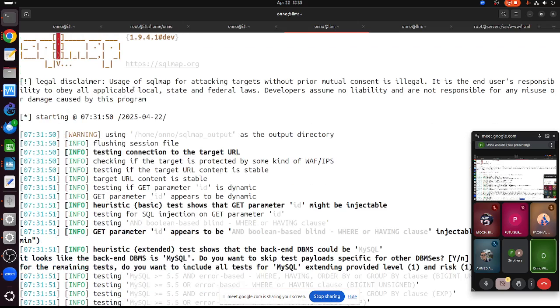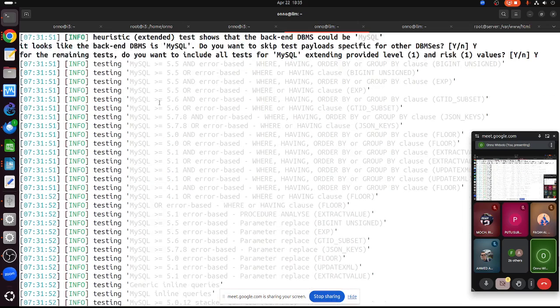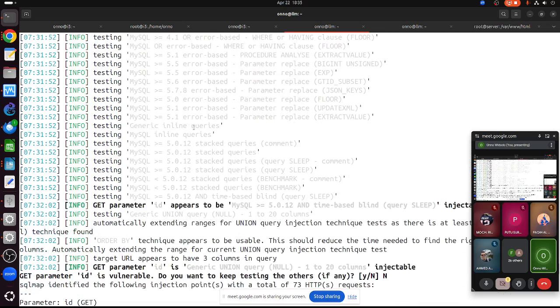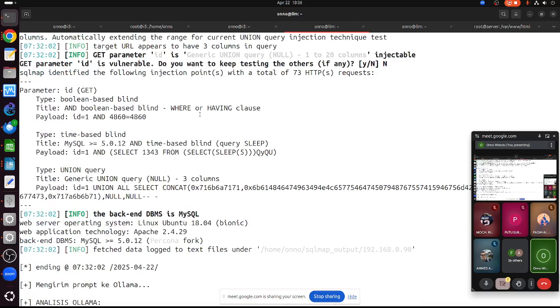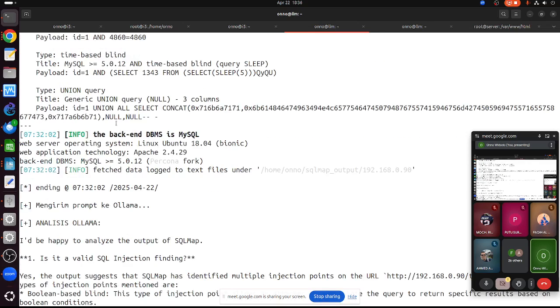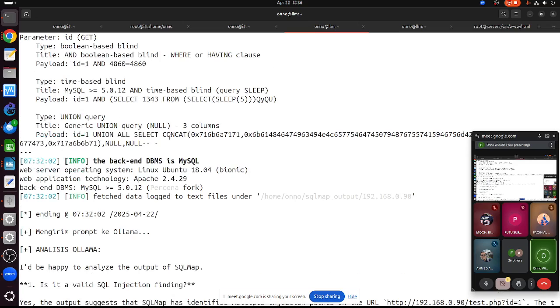Now it will run automatically, and it will do a lot of tests for SQL injection. We can do a lot of things here, and then basically it gives the results in this folder. I hope you can see this one, SQLMap output, and then this is the IP address of the server.